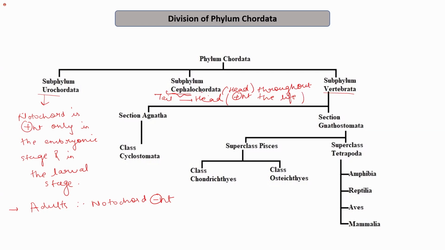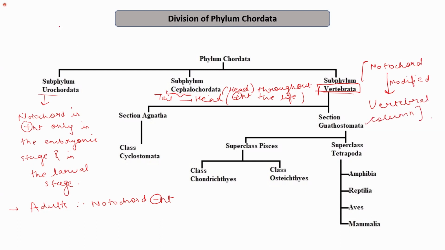So, the subphylum Cephalochordata. Now we are discussing the subphylum Vertebrata, in which the notochord is modified into the vertebral column, right?